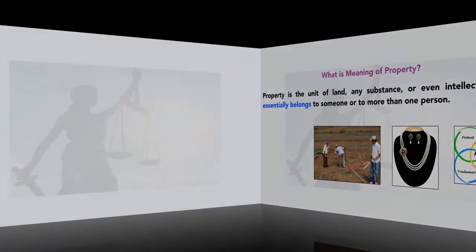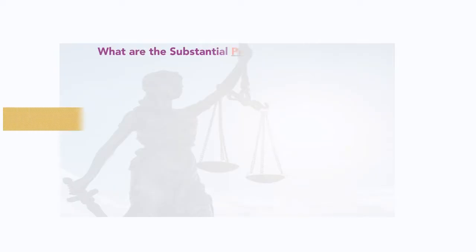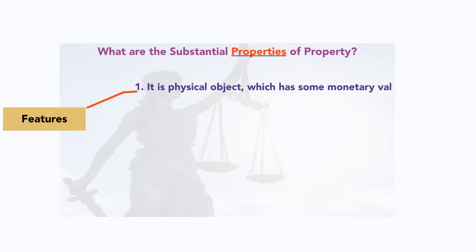Now, the next topic is basically what are the properties of property, meaning what are the features of property. So, once you go through these features, you can appreciate the meaning of property more clearly. So, let's check out what the features are. The first one is, it is a physical object which has some monetary value. The second one is available publicly or privately. So, it could be your personal property and it could be the government's property. Public means it's the government's property.